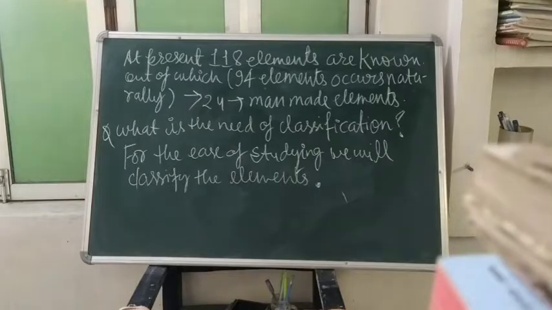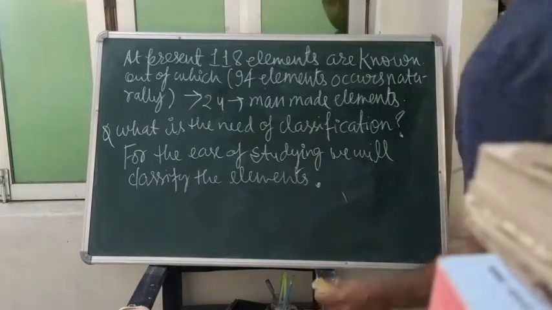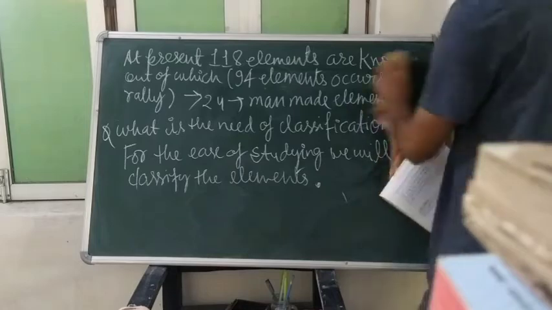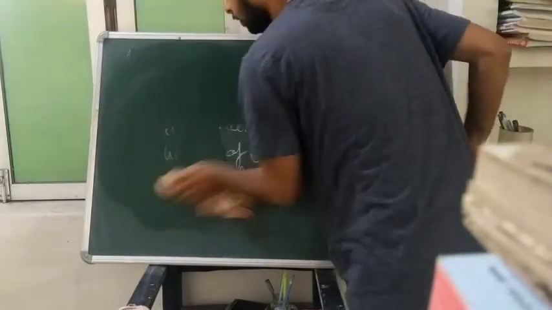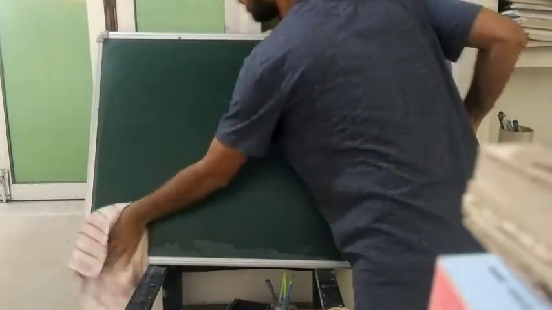I am giving you the time. We will move in the fast way, so that for the ease of studying all those 118 elements, we will classify the elements. So what were the early attempts?